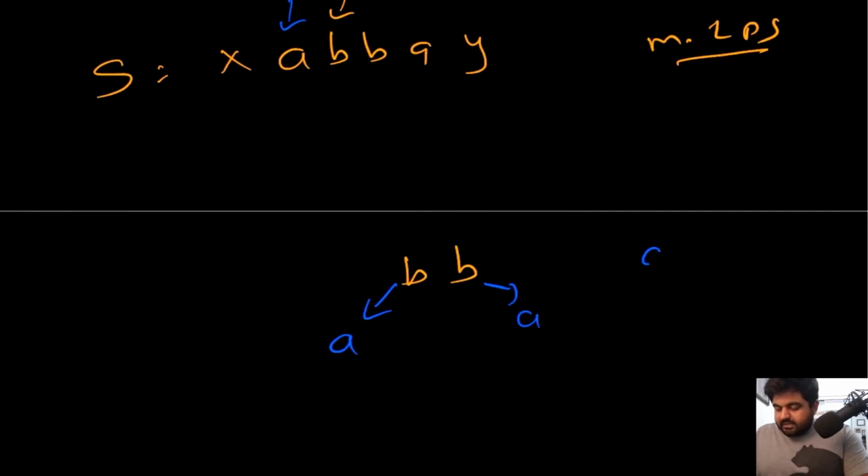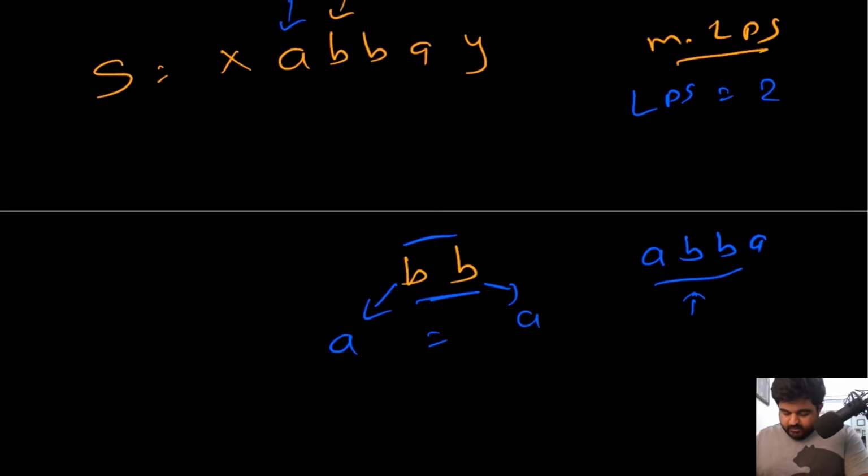So again this is ABBA, because these two are the same, and this middle portion we just consider to be the middle. So this is also forming a palindrome, and the longest palindromic substring we had so far was only of length 1, and then when we found this BB, it became of length 2, and now we have this ABBA. So this is of length 4. Because this is of length 4, we will have to update the longest palindromic substring we have found so far to be ABBA. Now again we will repeat the same process.